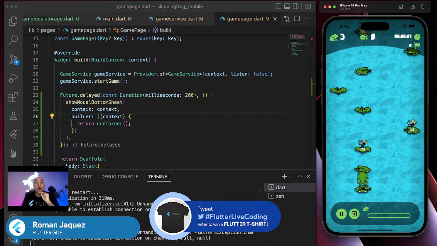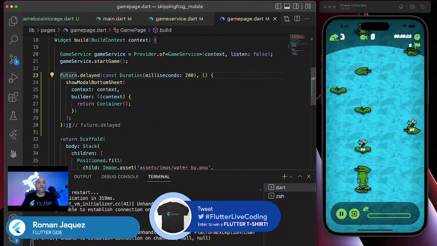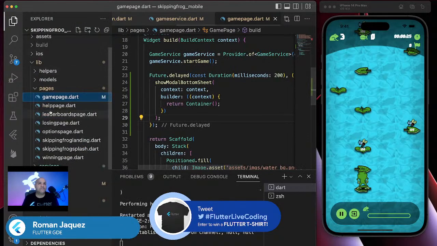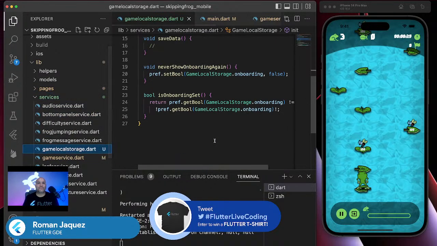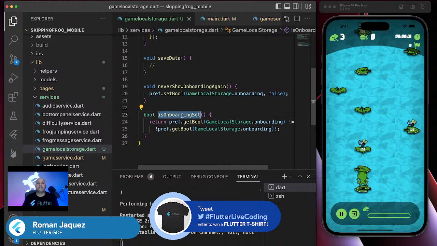Now I don't want to just show this. I want to show it only if I have a flag that says, are you not set? Let me show you. This is exactly what I'm going to do. So I have the service called game local storage, and all I have to say is onboarding set. I'm just going to check: are you set? Is the onboarding set? So let's pull it. Perfect. Let's do it like that.